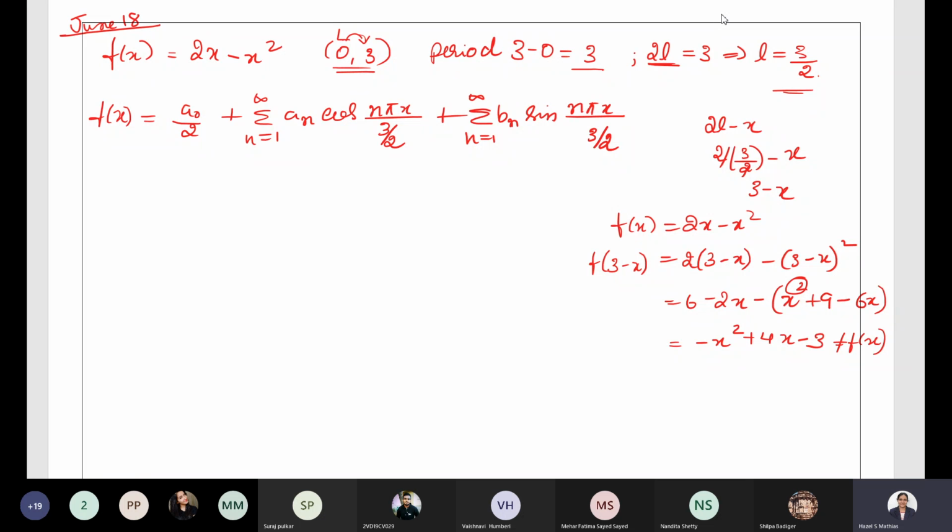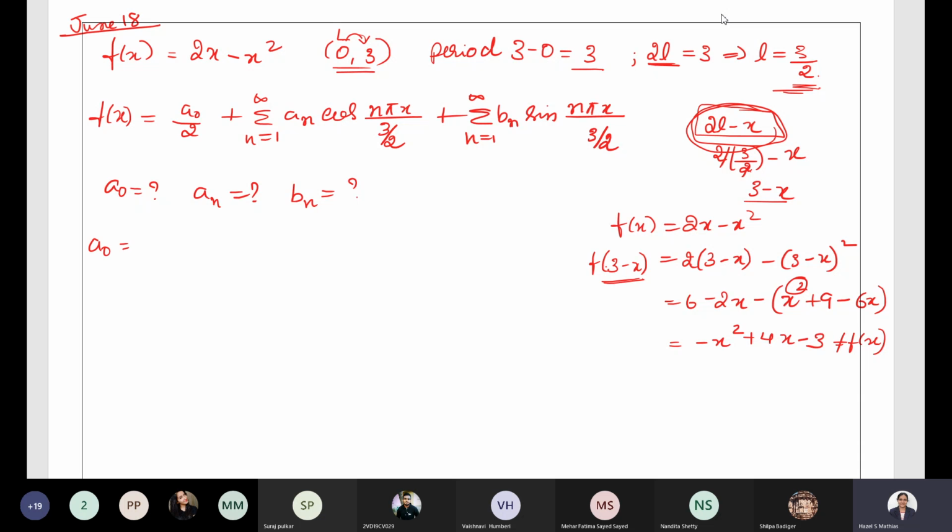This comes in that category, the function which is neither even nor odd. Okay, so I hope you understand how to check it. You have to find 2L minus x. L is 3 by 2. So when you put L as 3 by 2, 2 gets cancelled, 3 minus x you will get. So you have to replace x by 3 minus x. It's always 2L minus x only. Don't get confused. You can write 2L minus x, then you substitute L for 3 by 2 and you can proceed. But you do not get it as equal to f of x. That's why the function is neither even nor odd. That's why you have to find all the 3 Fourier coefficients, a naught, an and bn.